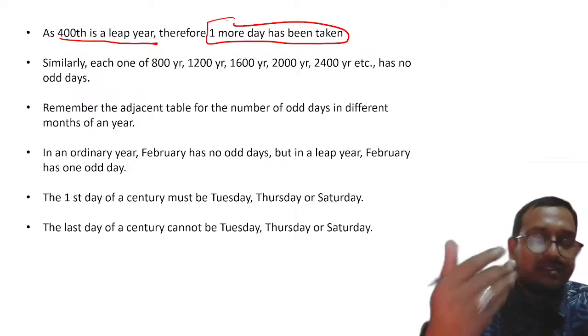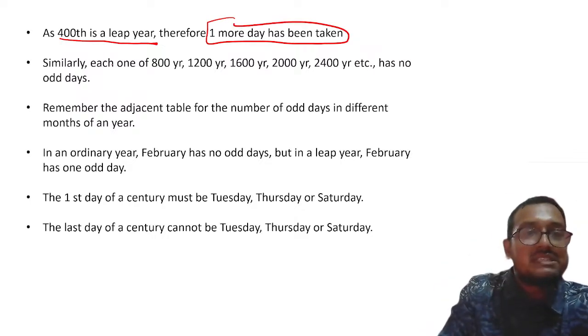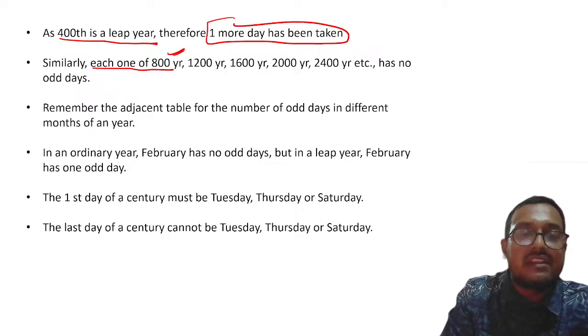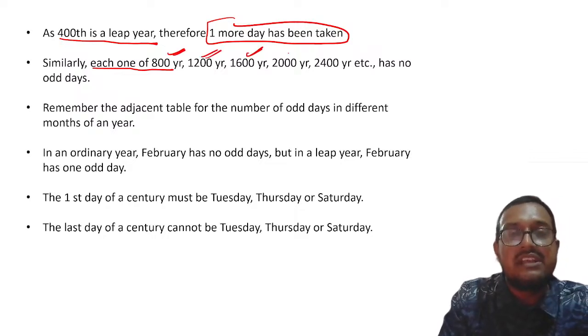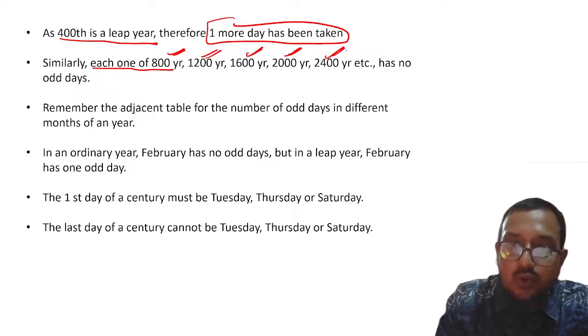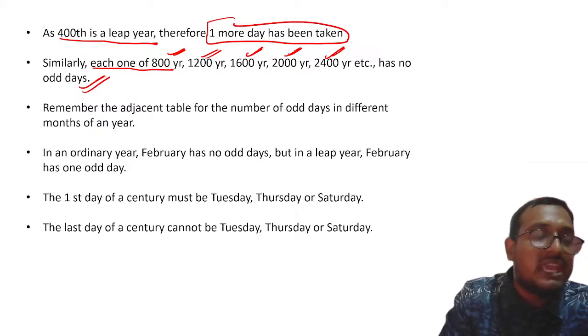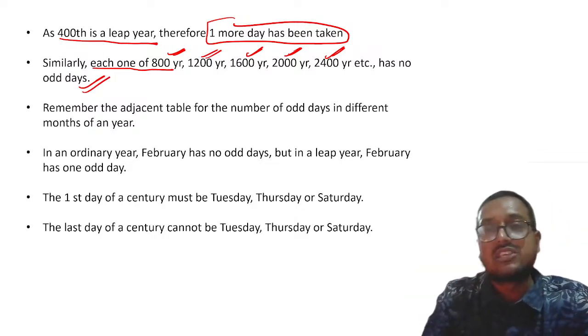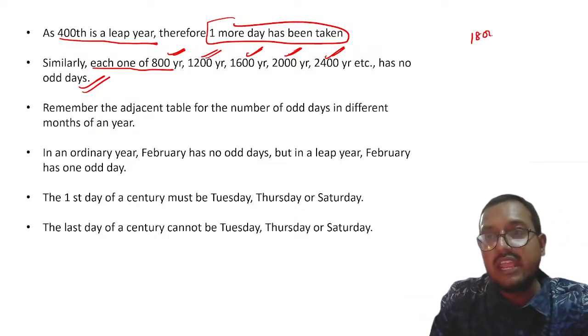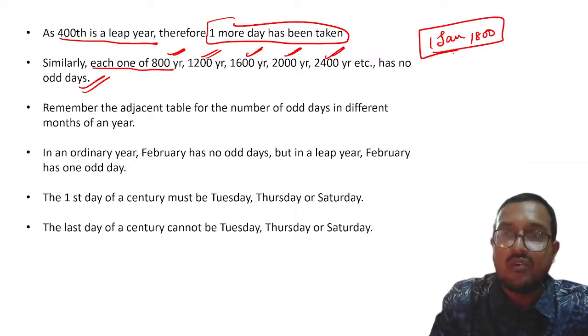Obviously previously we have taken it, so please remember, similarly, each of the 800 years, 1200 years, 1600 years, 2000 years, 2400 years have no odd day. Understood? For example, if I ask you, my dear students, what was the day on 1st of January 1800? How will you solve it?